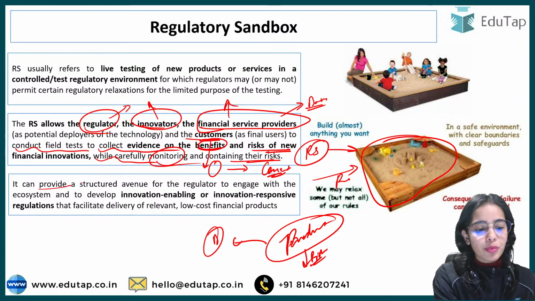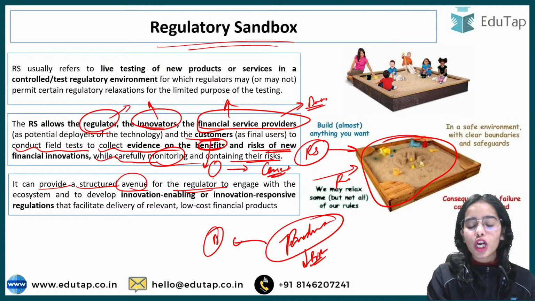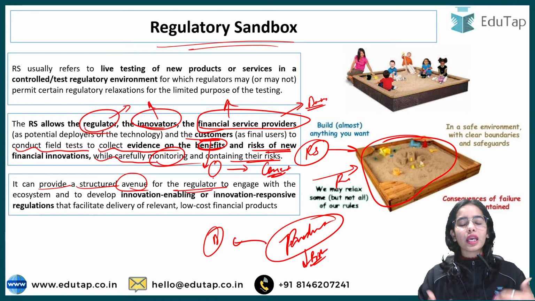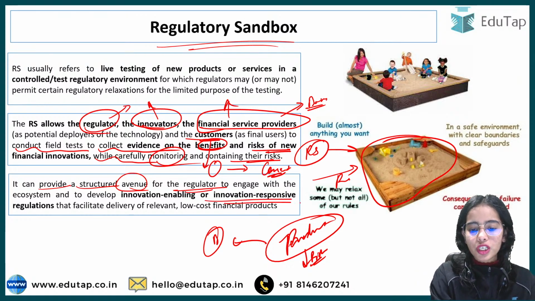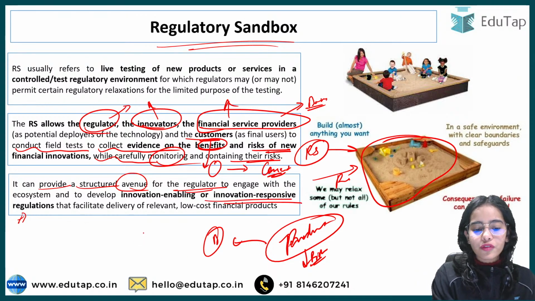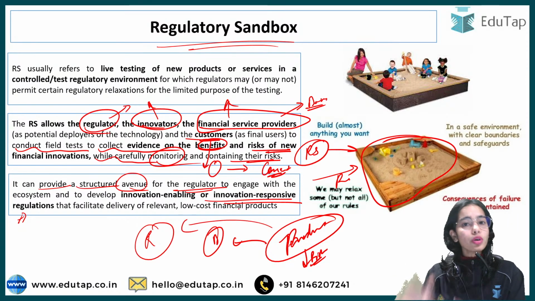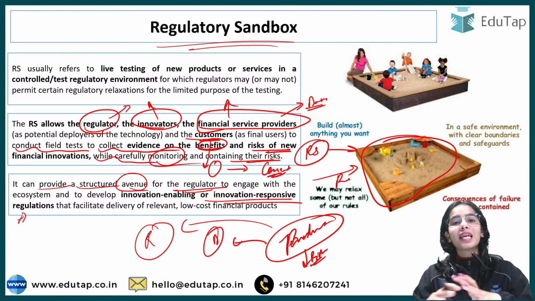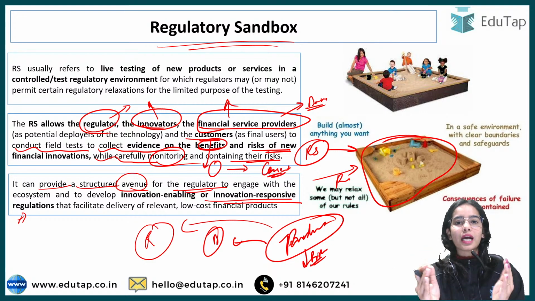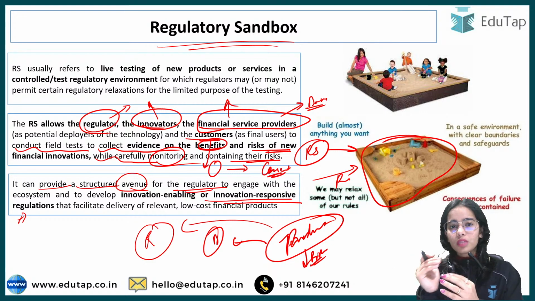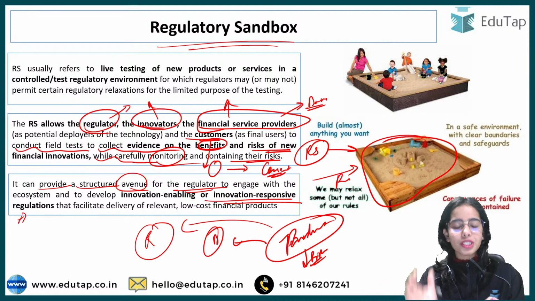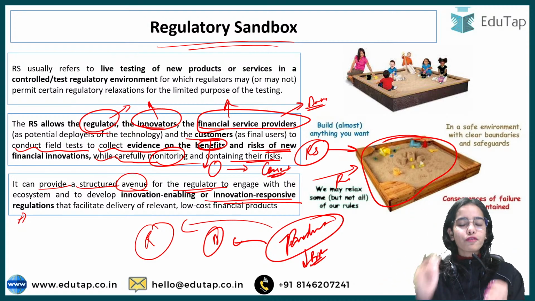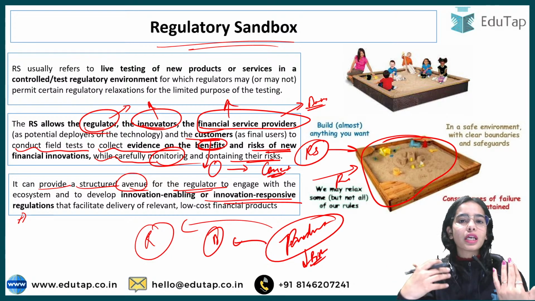The regulatory sandbox provides a structured avenue for the regulator to engage with the ecosystem, to engage with the innovators, and to develop innovation enabling or innovation responsive regulations. Because if the regulator is aware that this kind of product is being developed and it is a good product that has some risk but more benefits, you can understand that the regulator will also develop regulations that can reduce the risk further in the economy if this product is released.